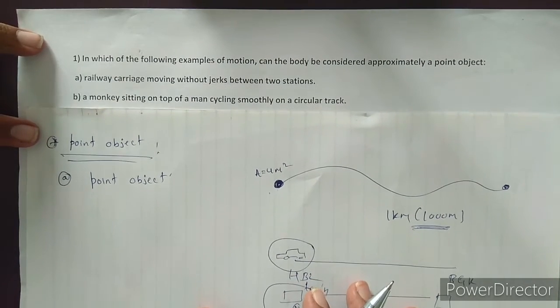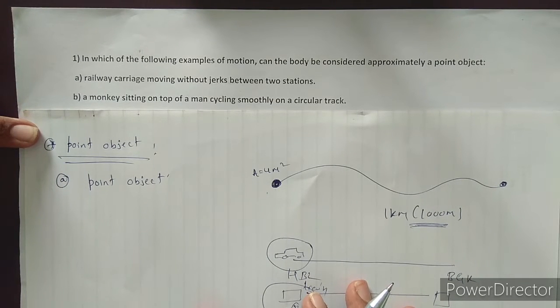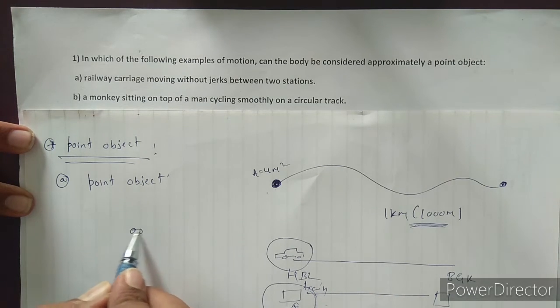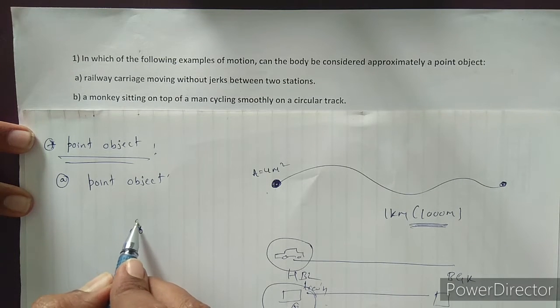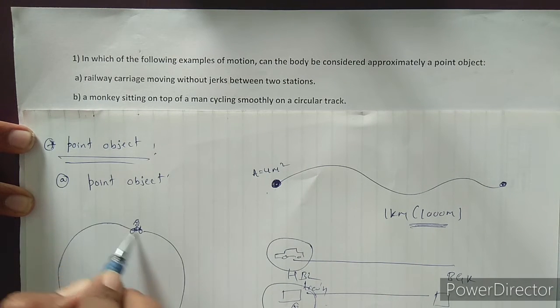Okay. The second one: a monkey sitting on the top of a man cycling smoothly on a circular track. Okay, see here, this is a cycle, a person sitting on the cycle, and here the monkey is sitting on the person. And this person is following a circular path.